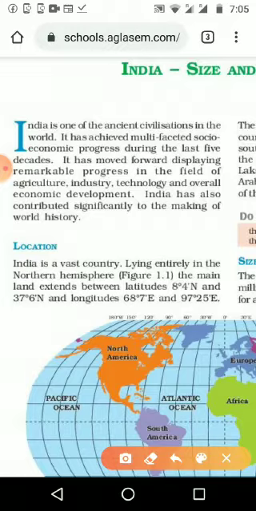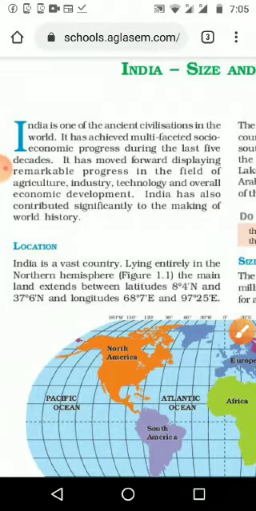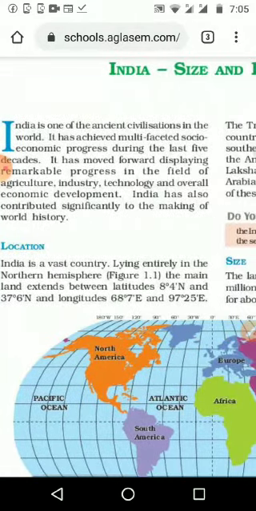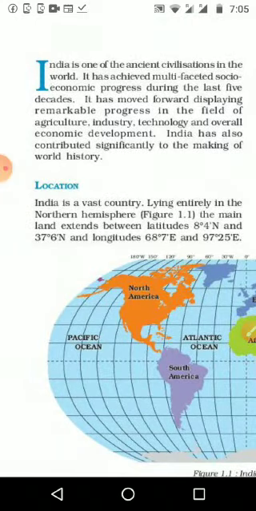India has also contributed significantly to making world history. If you think about the Silk Route and other things that you are going to study again in 10th standard, we can see the contribution of India. Last year we studied indigo, how much we were producing and what our percentage was. And in wheat and rice production, we have the 2nd or 3rd place in the world. So we have contributed already, and still we are contributing, playing a good role in the world.